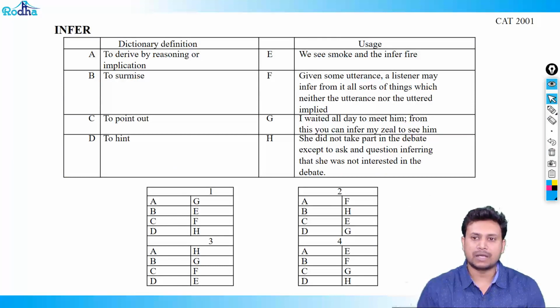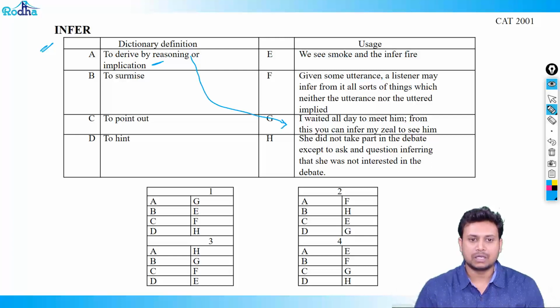The next word that we have here is infer. It says to derive by reasoning or implication. We see smoke and infer fire. I waited all time for this. You can infer means to derive by reasoning. I waited all day to see him; from this you can infer my zeal to see him. Then you are not deriving anything, so this can't be the right point. We see smoke and infer fire. Yes, this is when you are using logic or reasoning to identify something. So AE is the first point to understand.